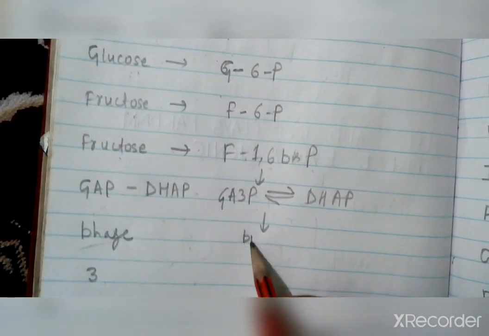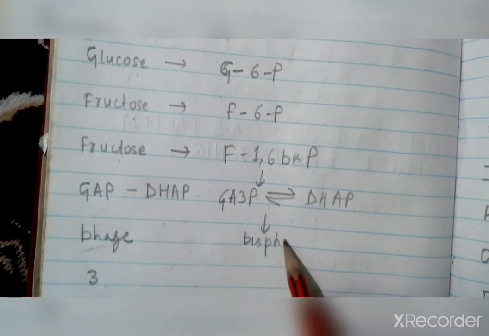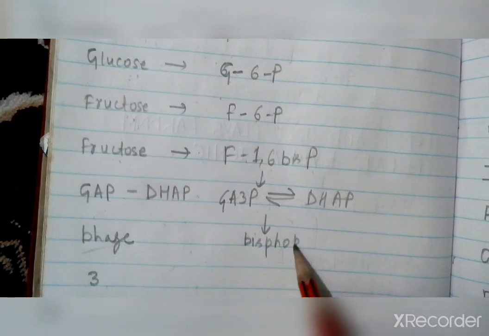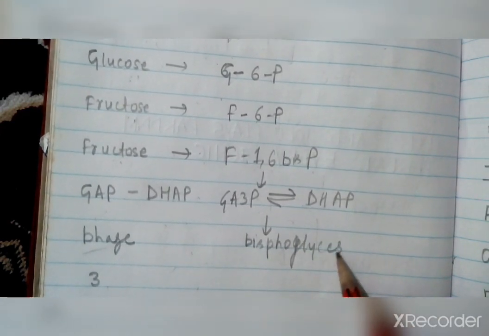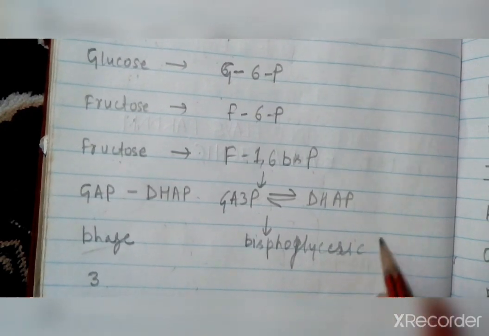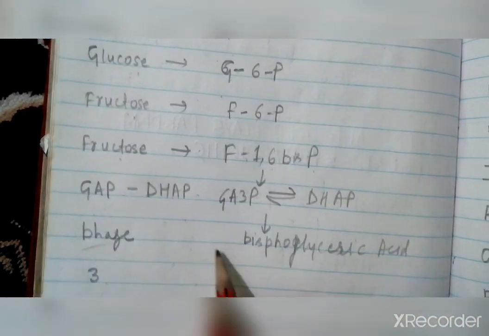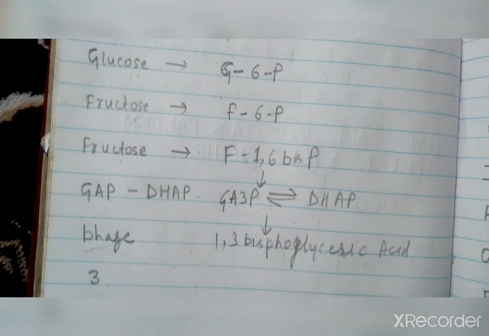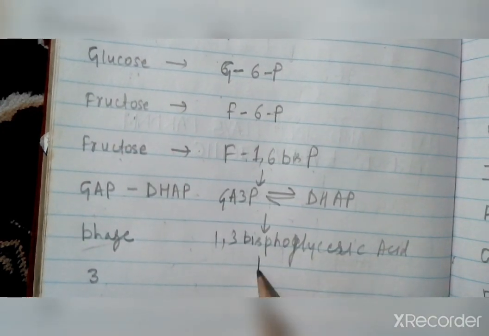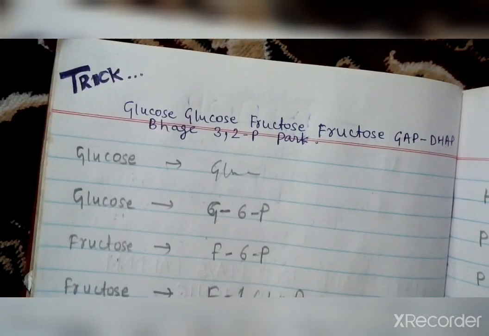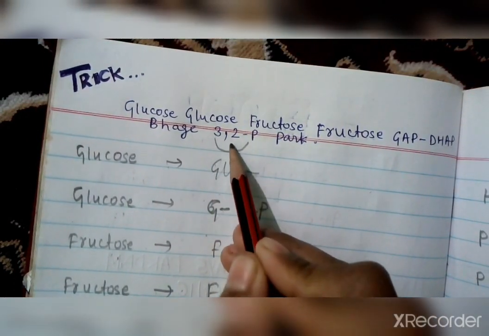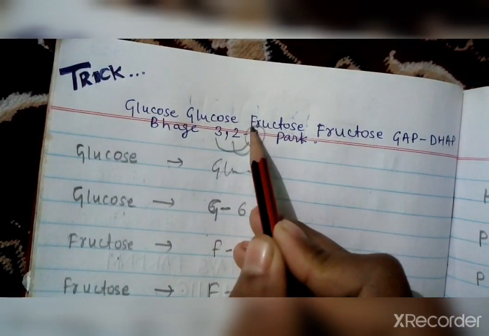These are bisphosphoglyceric acid. There is a formation of 1,3-bisphosphoglyceric acid. So there is an addition of 1 and 3. 1,3-bisphosphoglyceric acid. Now 3,2p park. So there is a 3,2p park. So that means 3 बीपी के साथ है, 2 बीपी के साथ है और एक बार p अकेला है.